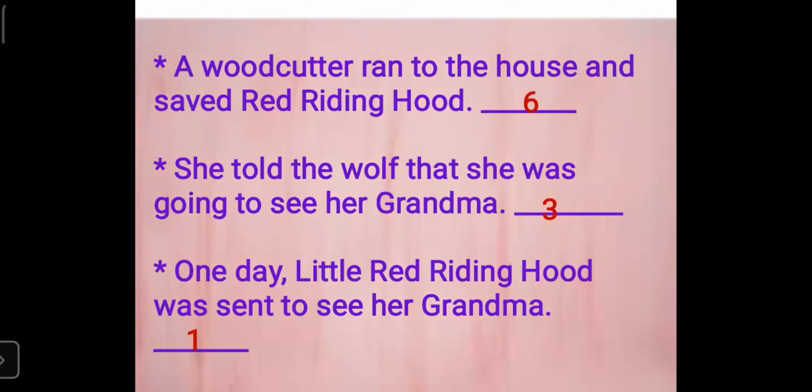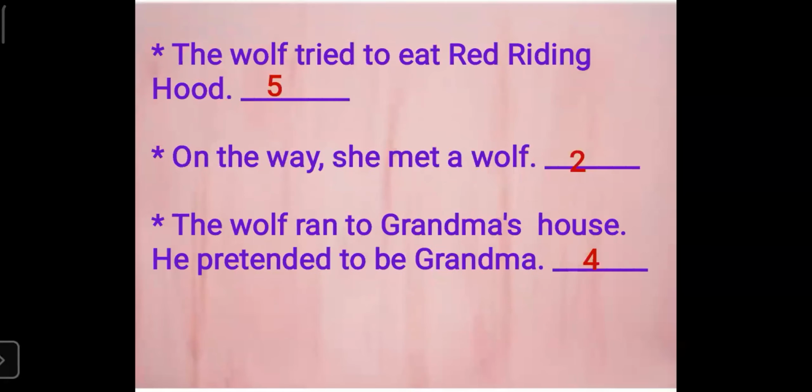Okay. So the first sentence is, one day Little Red Riding Hood was sent to see her grandma. This happens in the first place. So that is put as number 1. Then what happens? She meets a wolf on the way. So I put here number 2 because when she goes to meet her grandma, she meets a wolf. So that happens secondly.